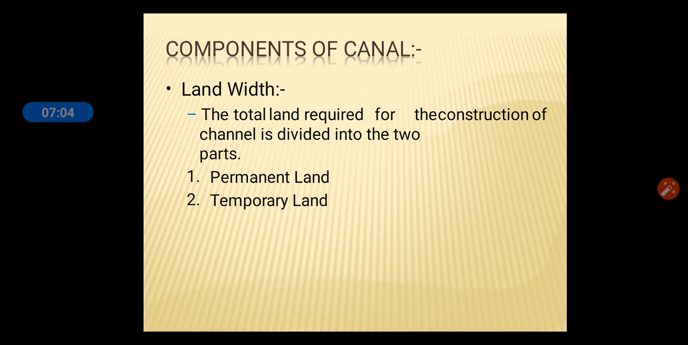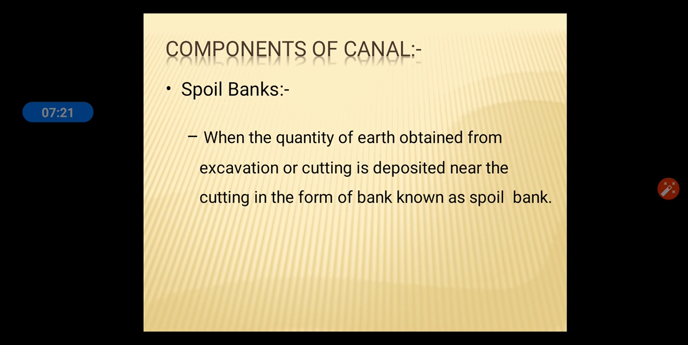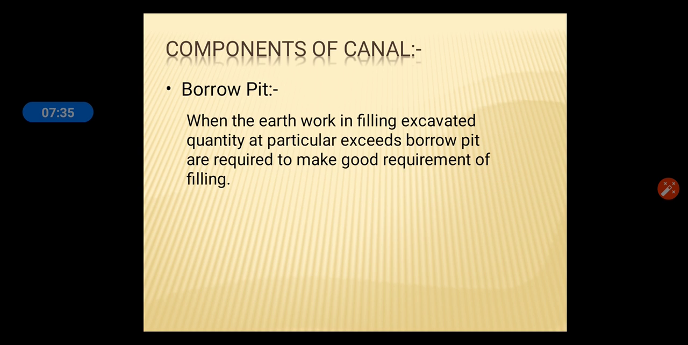Components of canal. Land width: the total land required for the construction of a canal is divided into two types, permanent land and temporary land. Dowel: a dowel is provided on the side of the service road, between the service road and the channel. Spoil bank: when the quantity of earth obtained from excavation or cutting is deposited near the cutting in the form of a bank, it is known as spoil bank.